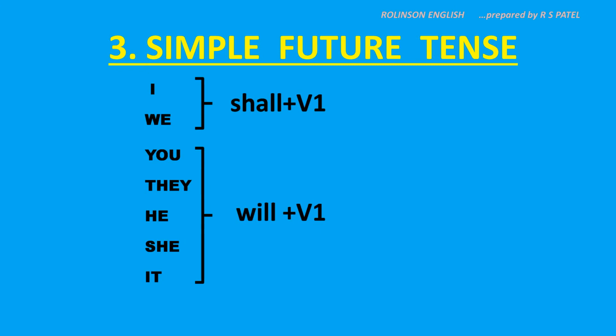Let us see now the third tense, simple future tense. Here with I and we, the helping verb shall is to be used, followed by V1. And with you, they, he, she and it, use the helping verb will, followed by V1. Here there is nothing in bracket. It means the helping verbs shall and will appear in positive also. Let us see that in the practice.